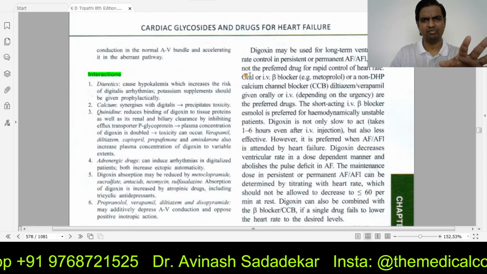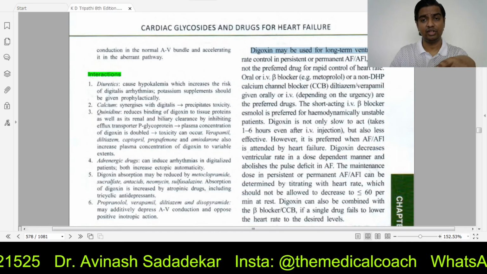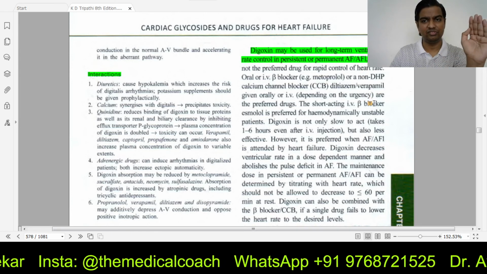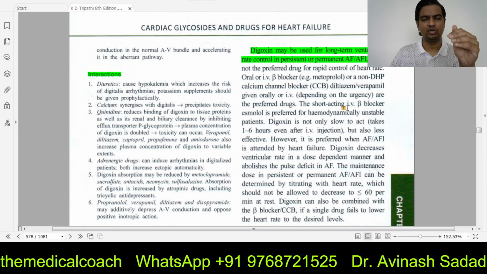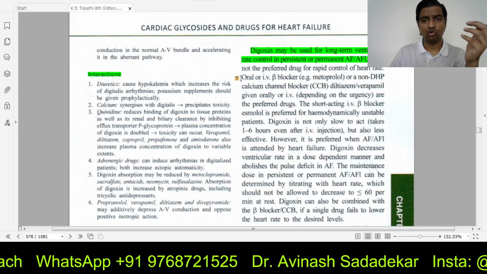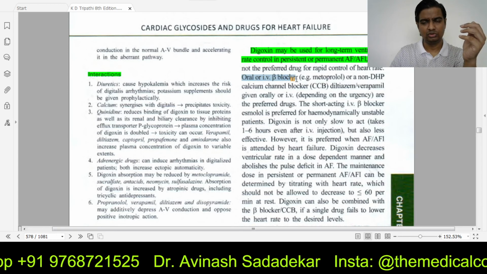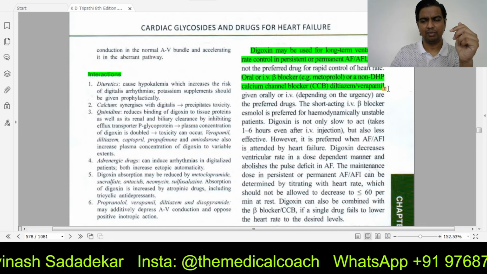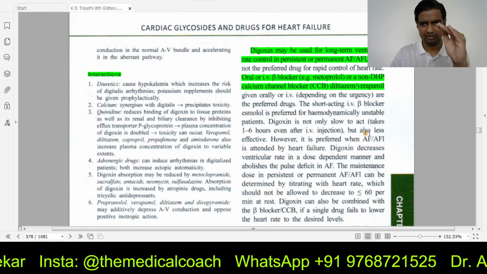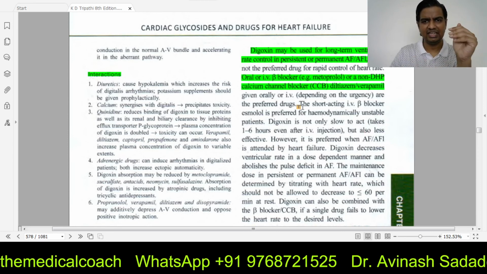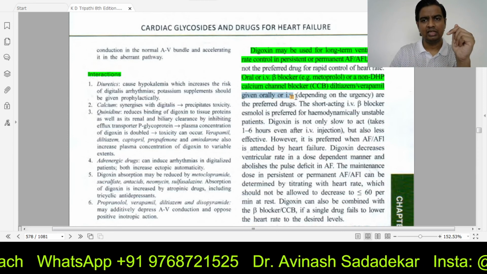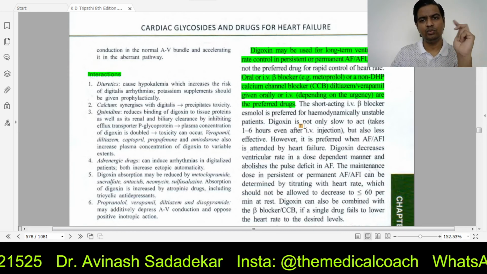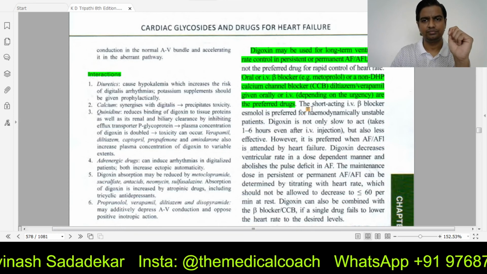Digoxin can be used for long-term ventricular rate control in persistent or permanent flutter or fibrillation, but it is not the preferred drug for rapid control. Remember, digoxin takes time. So use an oral or IV beta blocker or a non-DHP calcium channel blocker like diltiazem or verapamil. DHPs, dihydropyridines, don't give that category of CCBs. Anything else can be given orally or IV. They will instantaneously control the ventricular rate, but then you will start digoxin.